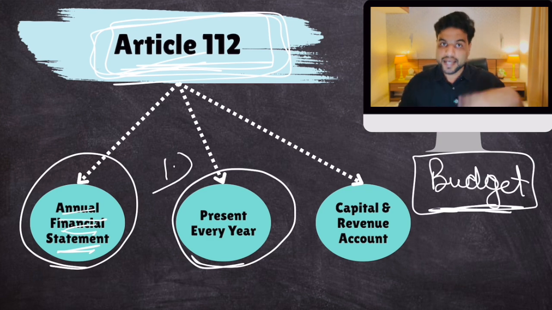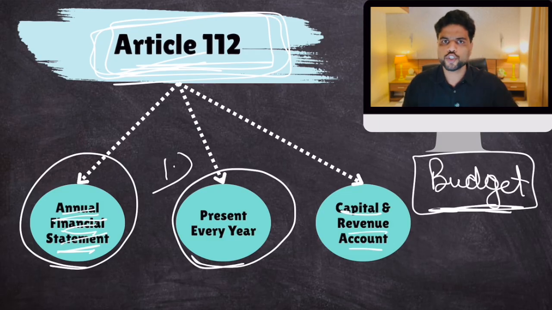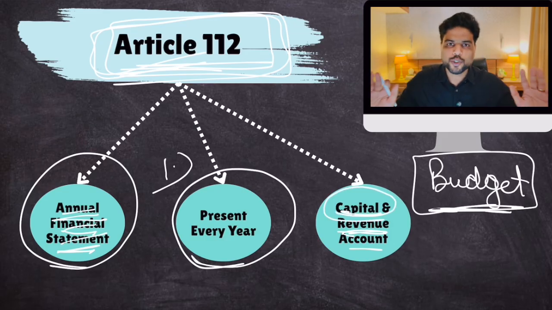Okay. Then next duty is the Constitution makes it clear that the document that you should present in the parliament, okay, the document that is called annual financial statement. Well, budget is basically the financial account of the government, right? Now that financial account of the government should be separated into 2 parts. The Constitution says that. Okay, capital account, revenue account. By the way, the Constitution doesn't use the word revenue account. The Constitution says that the document that will be presented should have separate components, capital account and other. So the Constitution uses the term other for revenue, but we all know it means revenue.